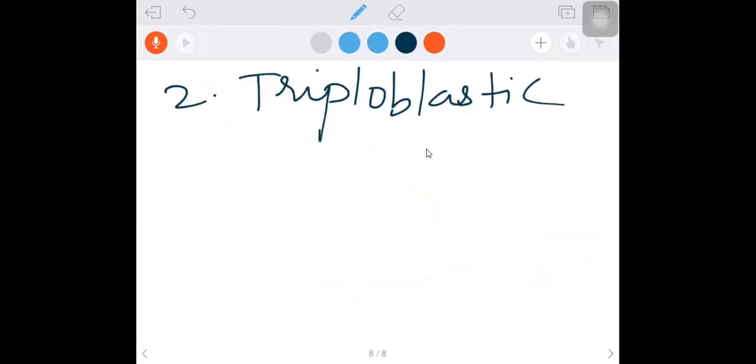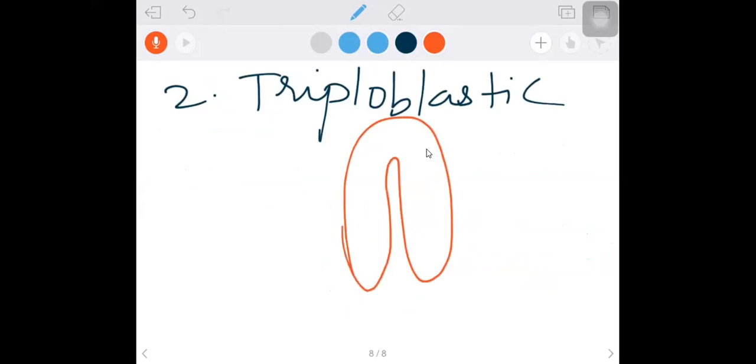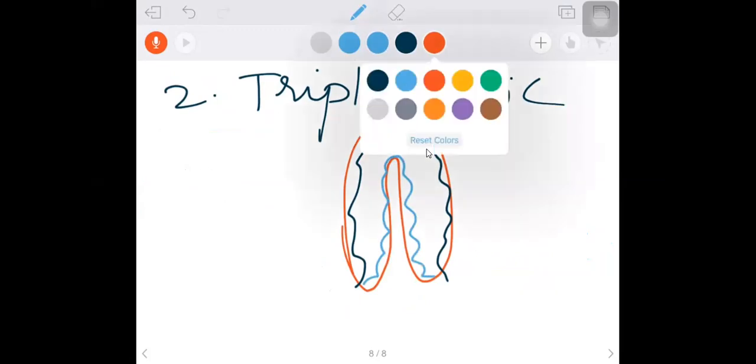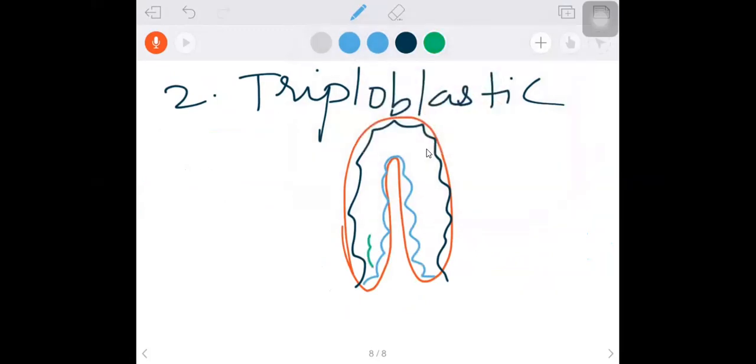Okay, next, triploblastic. What is triploblastic? During gastrula stage, you will find three layers. Let me show you the outer layer, ectoderm, and inner layer is called endoderm, and additionally you will find one more layer, that is mesoderm. So three germ layers are present.